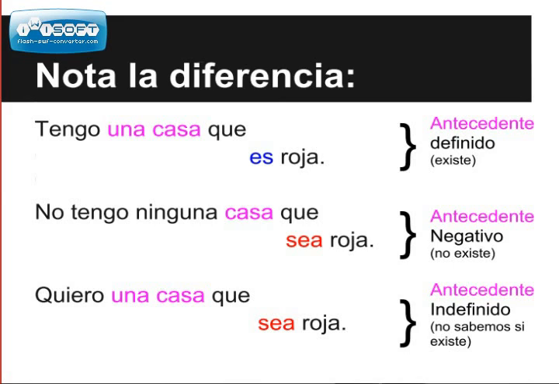The third type. Quiero una casa que sea roja. This is an indefinite antecedent. I want it, but I don't know if it exists. I want una casa, a house, that is red. We use the subjunctive because we don't know if it exists or not.